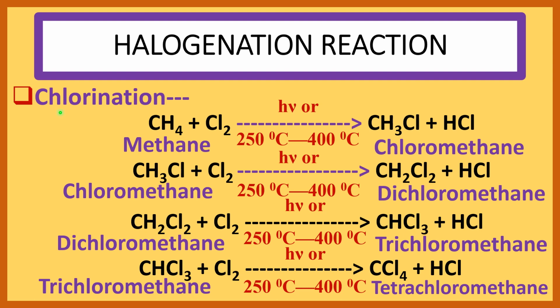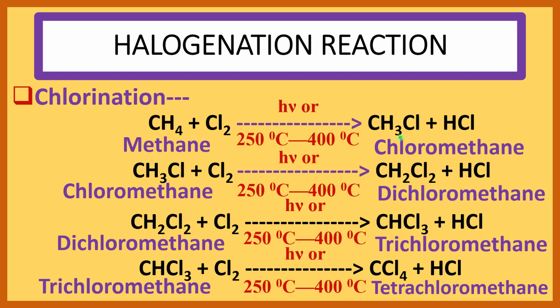Now see the reaction. Methane is an alkane. It reacts with chlorine in the presence of light. H nu means light, or temperature 250 degree to 400 degree, and produces chloromethane, CH3Cl. Here one hydrogen atom of methane is replaced by one chlorine atom. Here CH4, here CH3Cl.